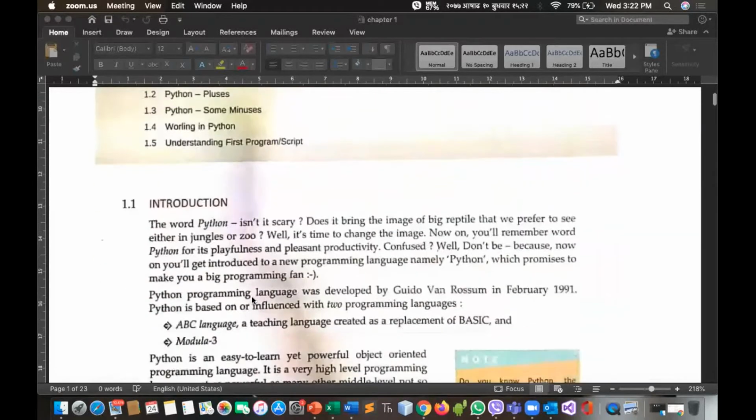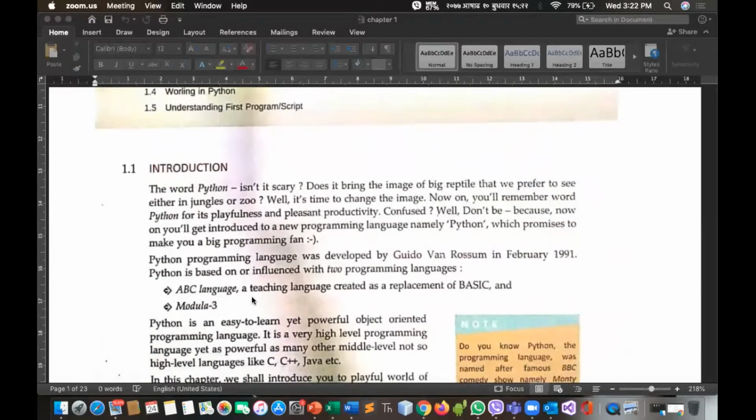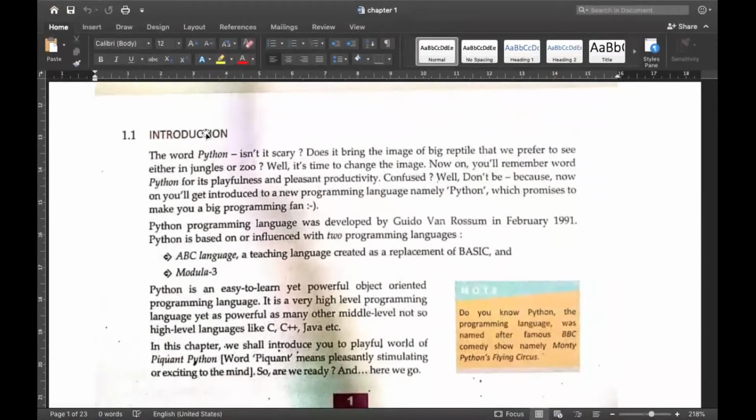So let's begin. We won't be going thoroughly through this book. I'll just explain it to you in brief. Okay. So you must be wondering why this programming language name is Python, right? The interesting fact is that the developer of Python, Guido van Rossum, was very much a fan of one circus show, that is Monty Python's Flying Circus.